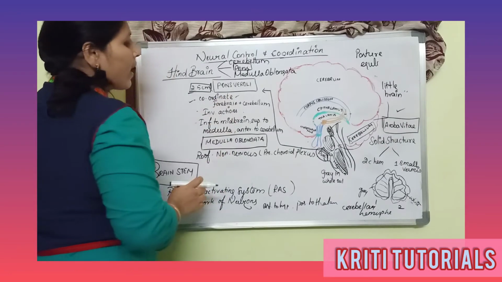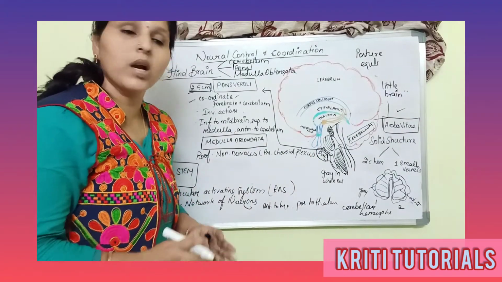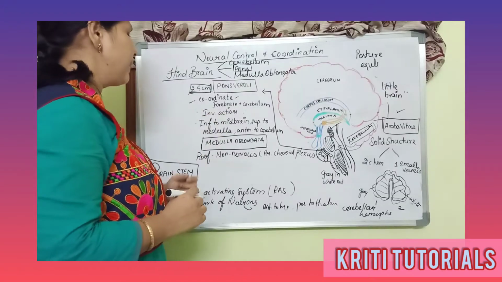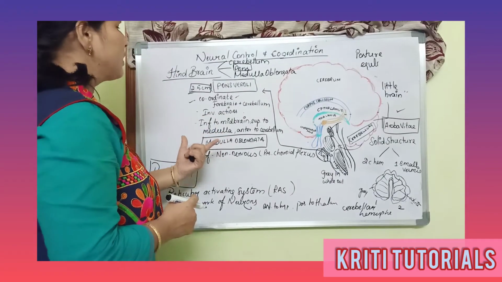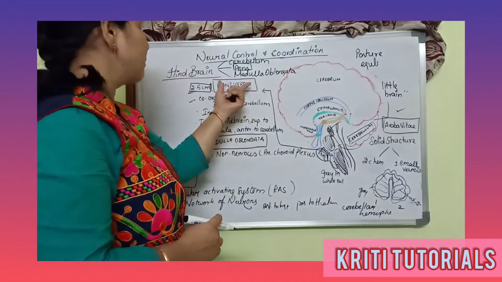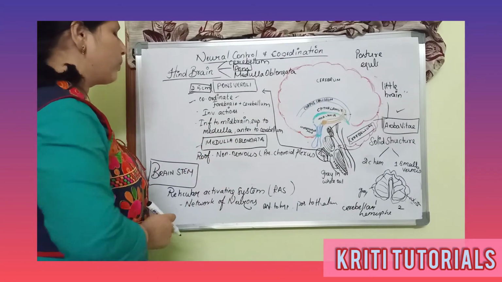It helps in coordinating the forebrain with cerebellum and also it supports the control of many involuntary actions. Right. And then coming to the next part. So, we have completed cerebellum and we have completed the pons varolii. Then coming to the medulla oblongata.